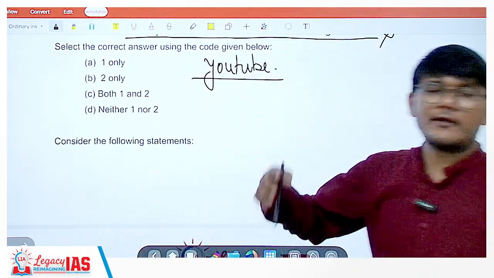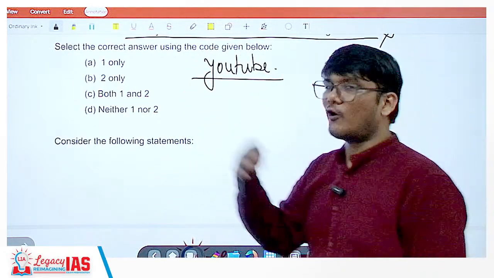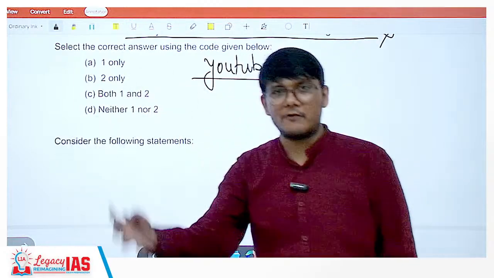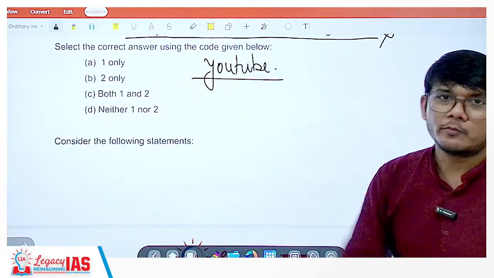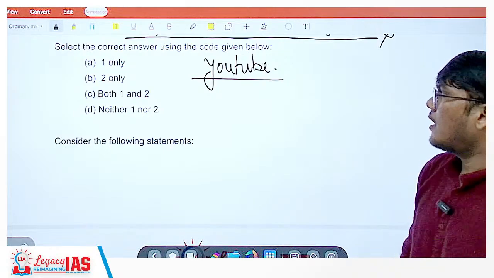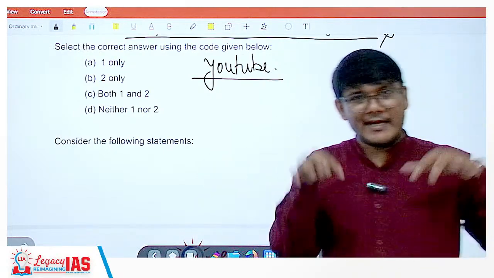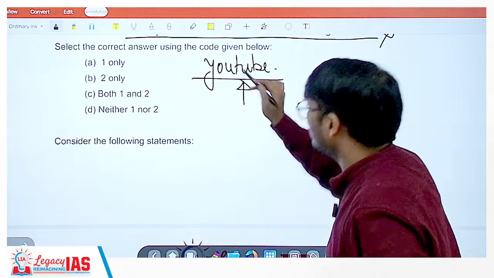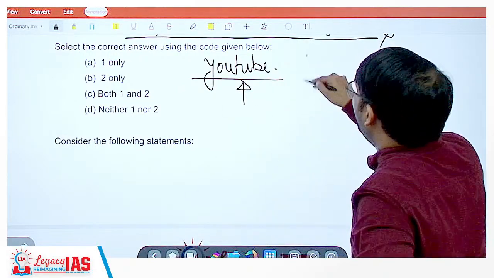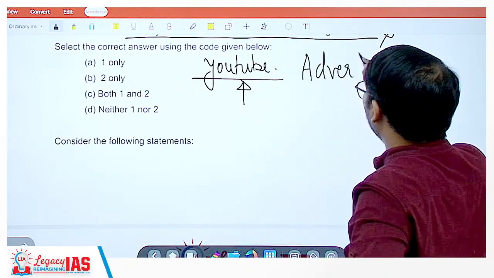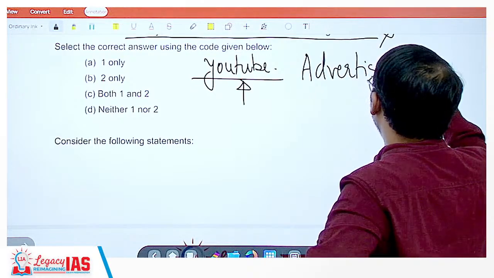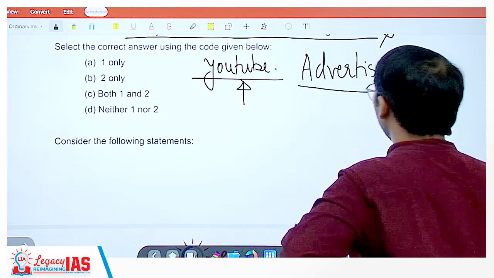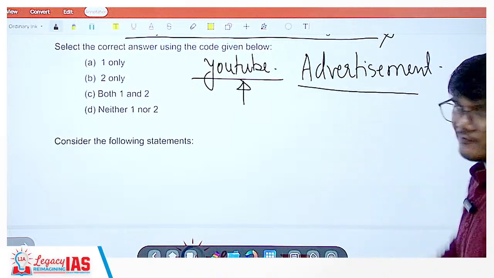There are foreign YouTube creators, foreign channels, foreign entities, organizations, individuals on YouTube. Now we all in India are watching YouTube. They show us advertisements. Basically, we are watching advertisements, and in between we get to see some video.